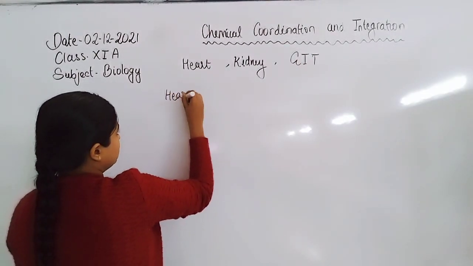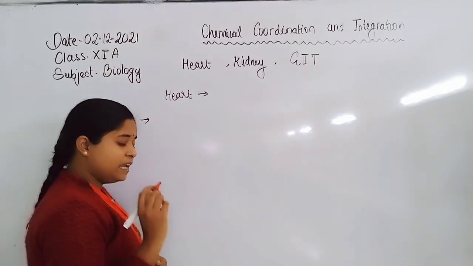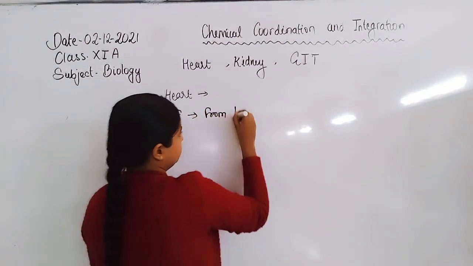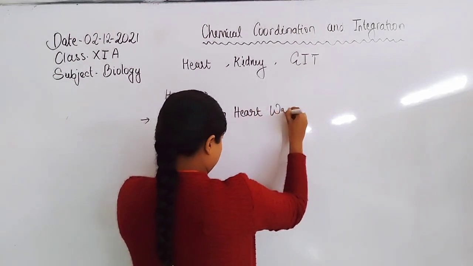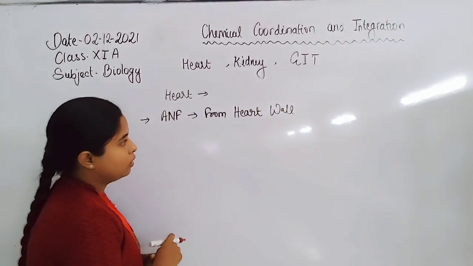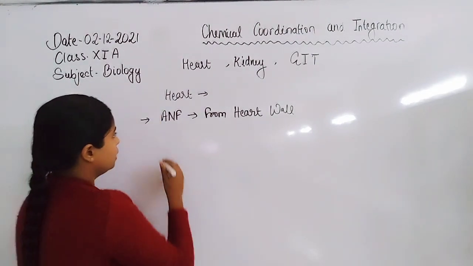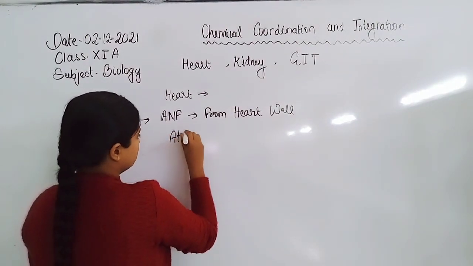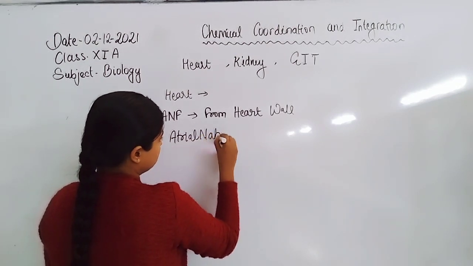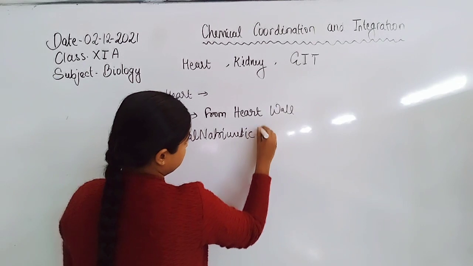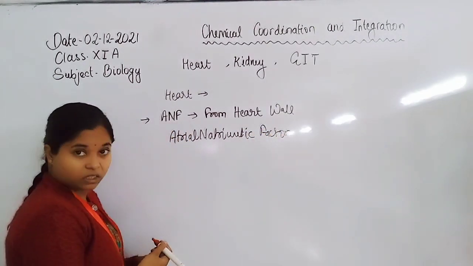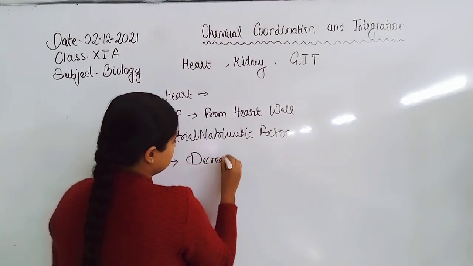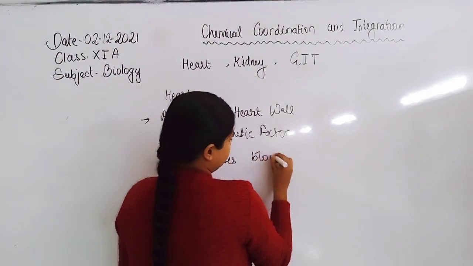From the heart wall, ANF gets secreted. The wall of the atria secretes ANF, atrial natriuretic factor, which is responsible for decreasing the blood pressure.